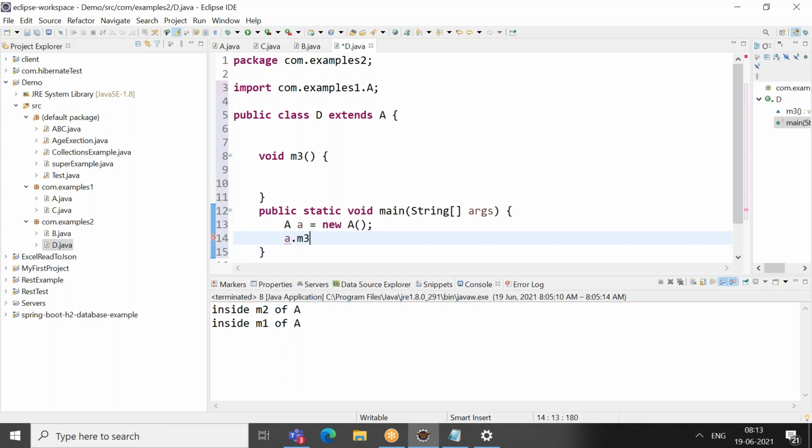I can call the A.m3 method, or sorry, I'll create a D object, not an A object here. I'll create a D object, the present class object, and I'll call D.m3.